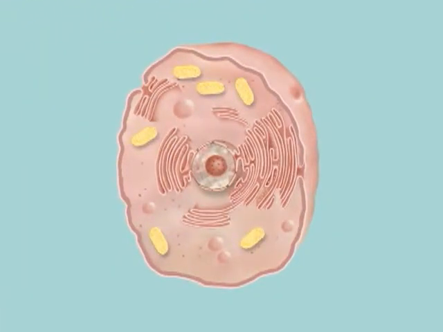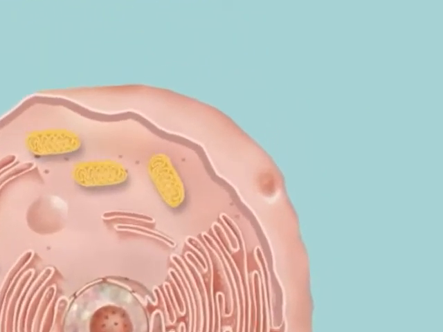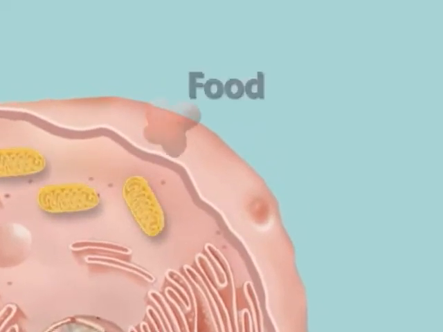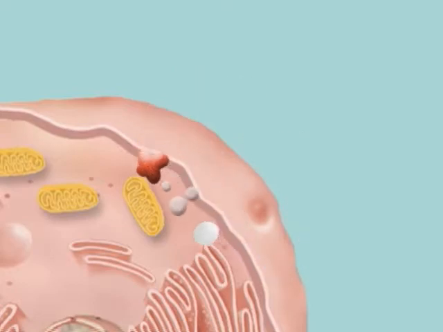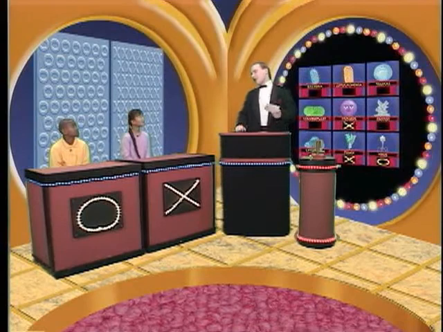The energy required for transport is supplied by the mitochondria. Mitochondria needs food, oxygen, and water to produce this energy. The waste product of this process is carbon dioxide. Mitochondria was right. Sorry, Tony.